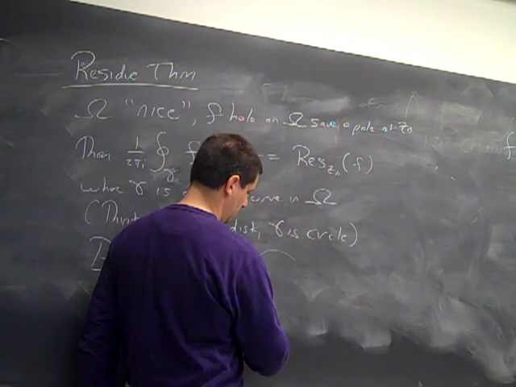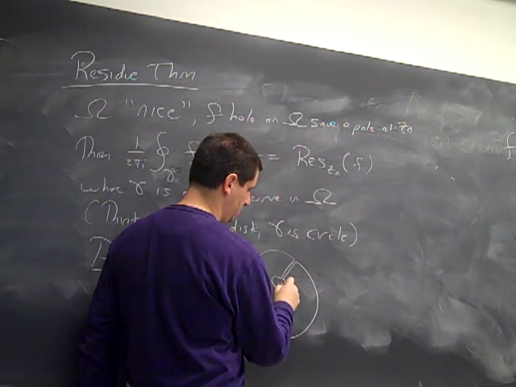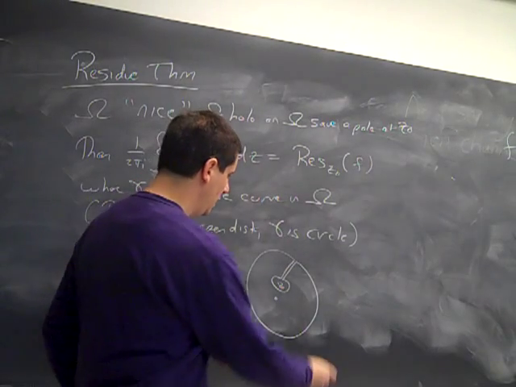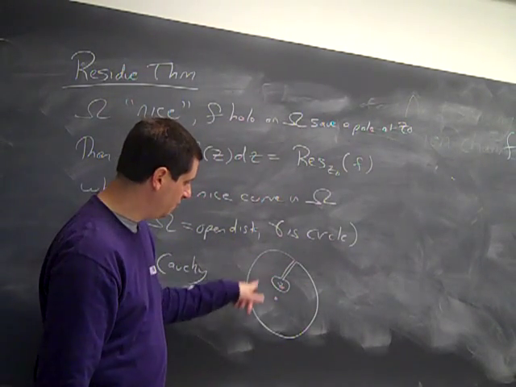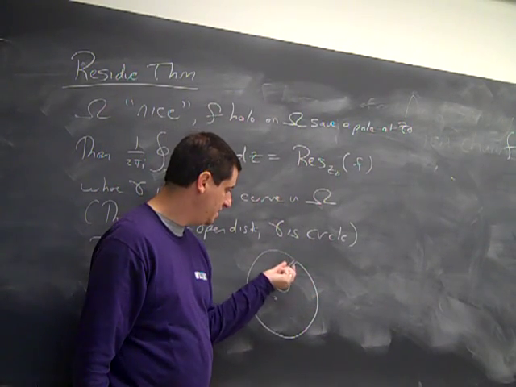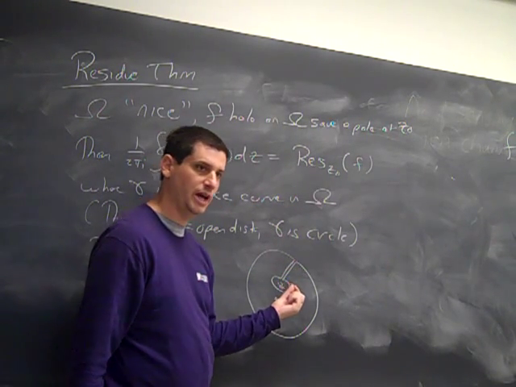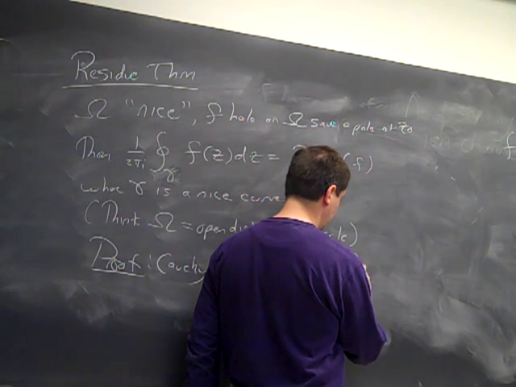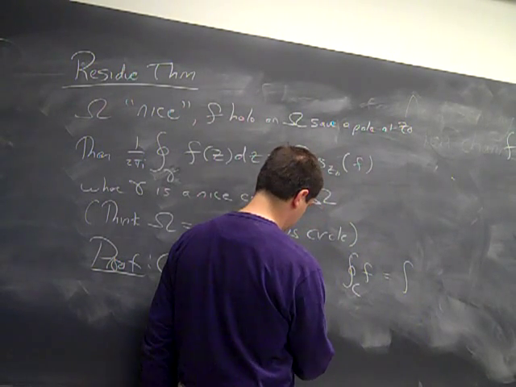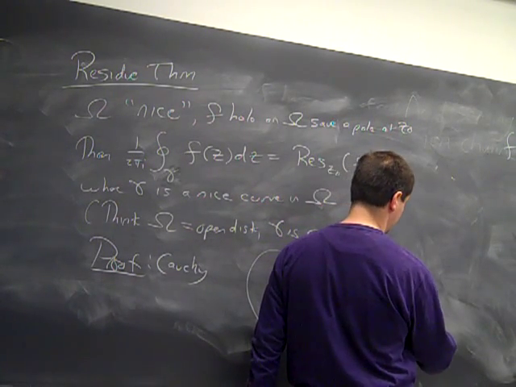So imagine, not even close to scale, but here's my point z naught, here's the origin, here's my circle. I take this to be my contour, and my function is holomorphic along this contour, and so the integral is going to be 0. I then take the limit as delta, the thickness, goes to 0. I then take the limit as epsilon goes to 0. And what I get is the integral over the circle of f is equal to the integral over c sub epsilon of f.